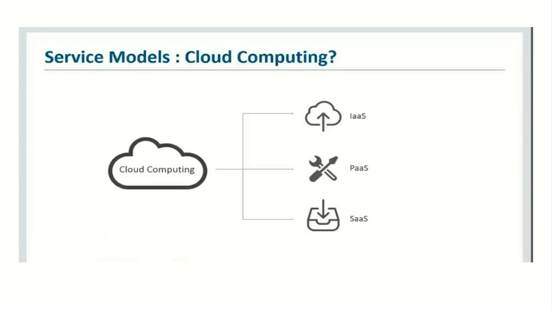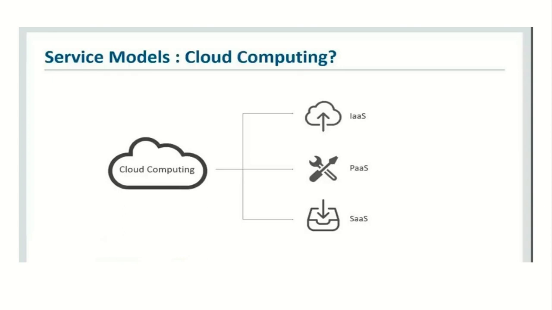So based on user need, we have various service model which is provided by different cloud provider which match our needs. Now let's explore each model one by one.